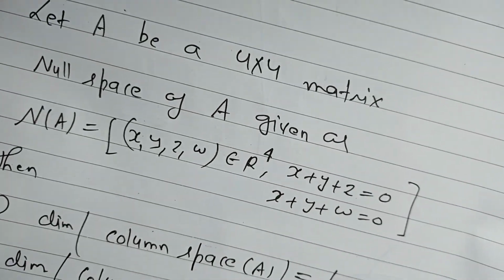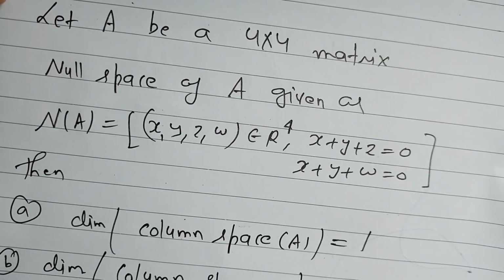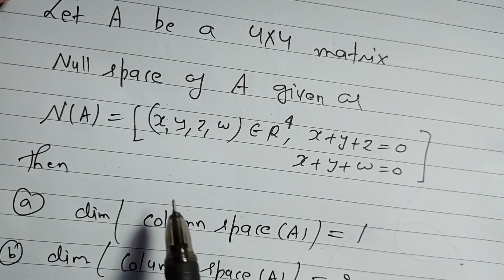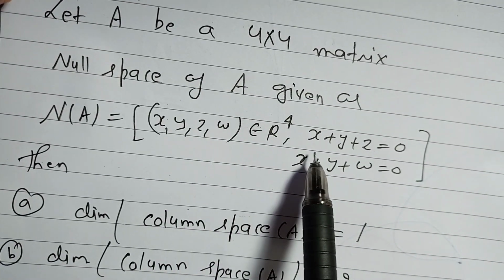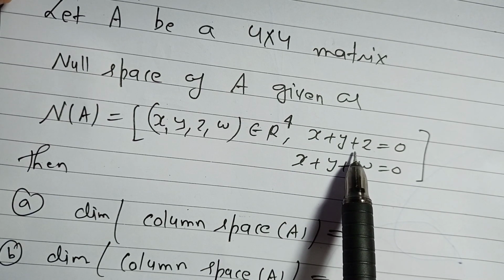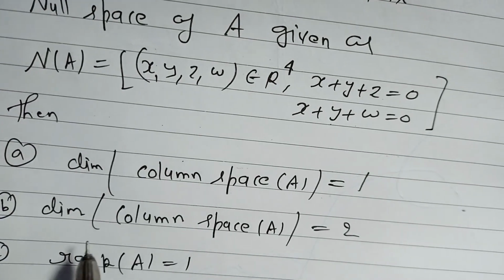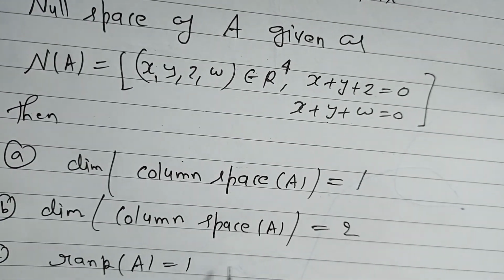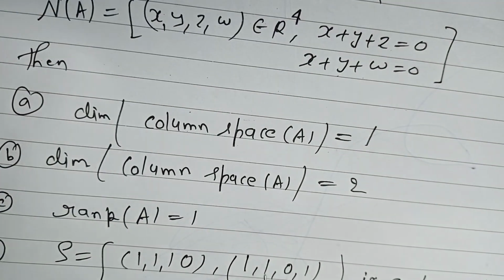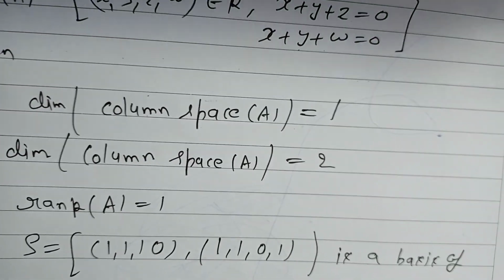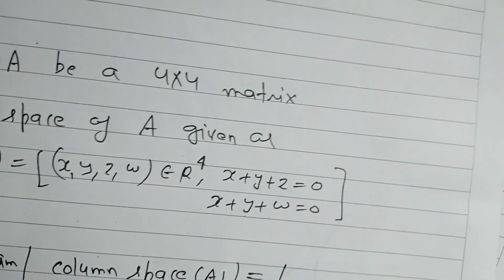The next question is, let A be a 4 by 4 matrix with null space of A given as x, y, z, w with x plus y plus z equal to 0 and x plus y plus w equal to 0. Then dimension of column space is 1, dimension of column space is 2, rank of A equal to 1, and S is the basis of null space. Let us see what the null space is.